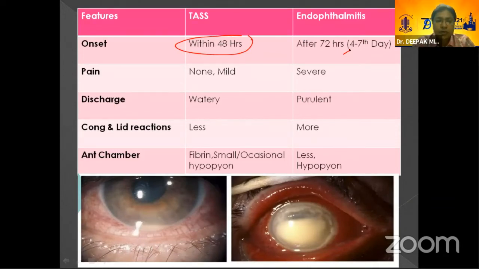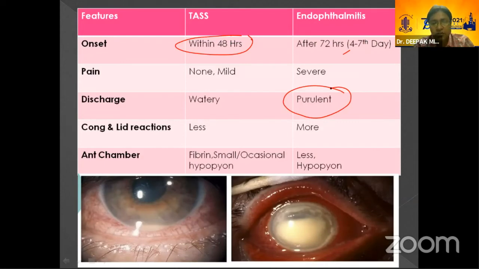Pain is again an important finding. In cases of TASS, pain is mild or absent, but in case of endophthalmitis, since it is an infection, the patient complains of severe pain. Another thing is discharge. You can find a purulent discharge in endophthalmitis. However, in TASS it is watery.